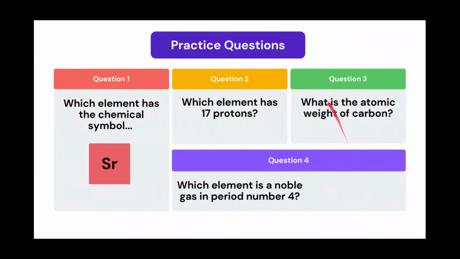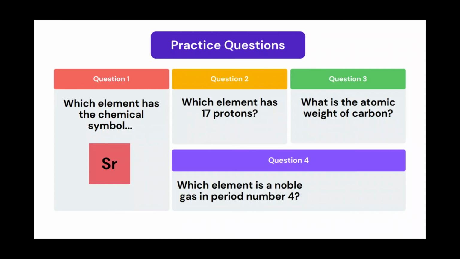Here we have some practice questions so that you'll be able to use the periodic table. So we have question 1, which element has the chemical symbol capital S lowercase r? Question 2, which element has 17 protons? Question 3, what is the atomic weight of carbon? And question 4, which element is a noble gas in period number 4? You can pause the video here, use a periodic table to help you solve the questions.